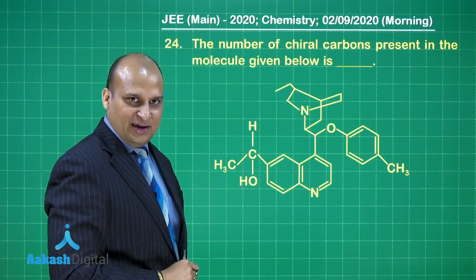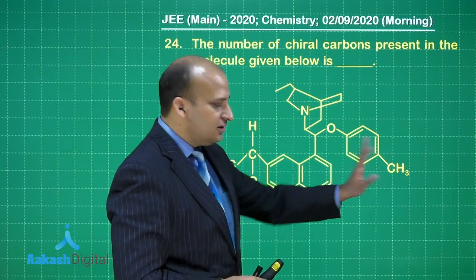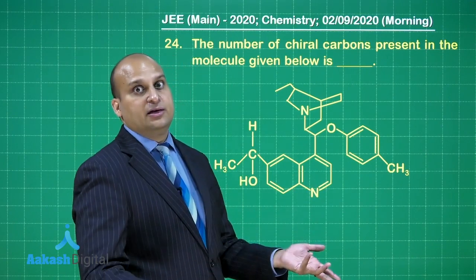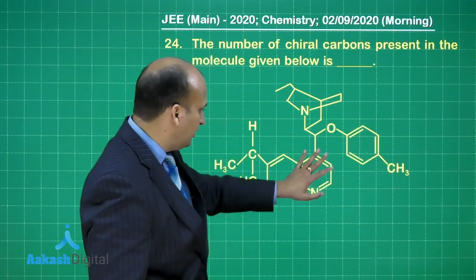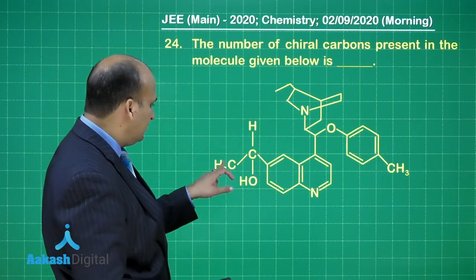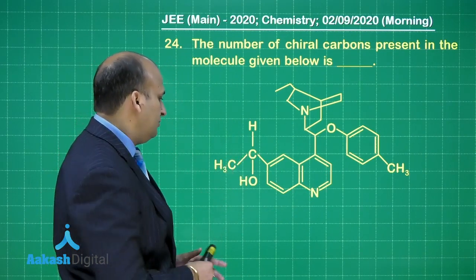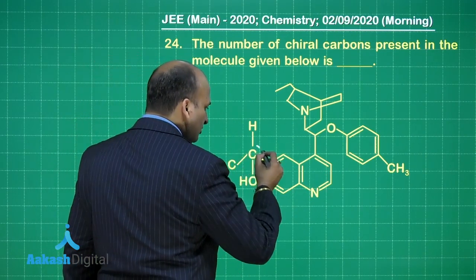First cheat, okay, fine. Can this carbon be chiral? No. Why? Because there are 3 hydrogens. So, forget about this part, CH3, forget about this part, this carbon. Is it bonded to 4 different groups? Yes. So, this is one chiral carbon.